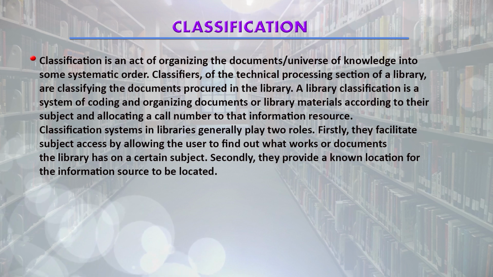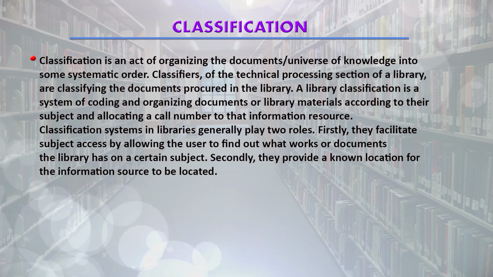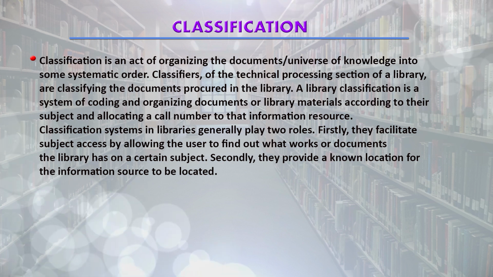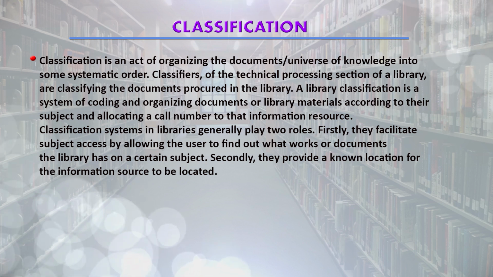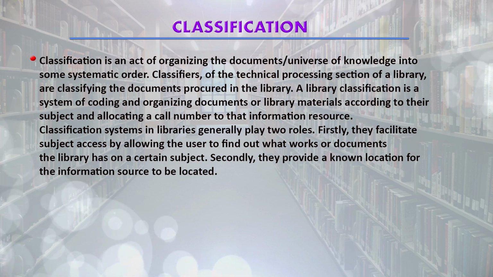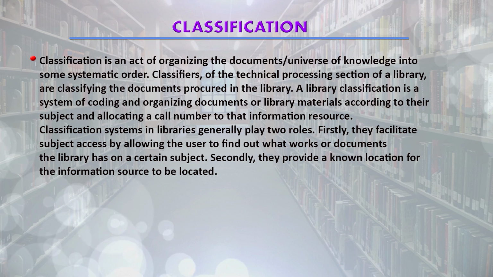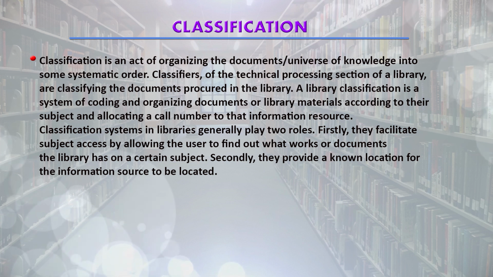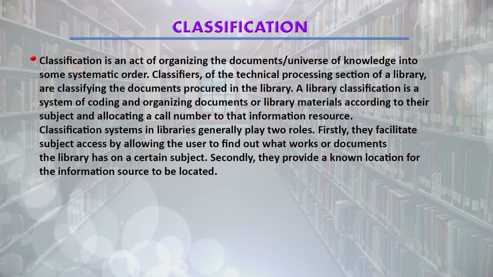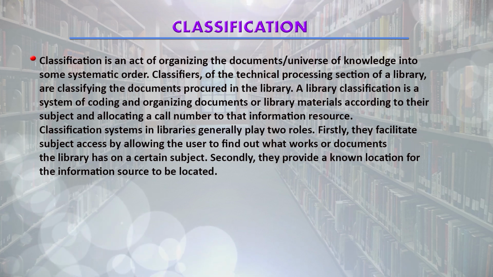Classification systems in libraries generally play two roles. Firstly, they facilitate subject access by allowing the user to find out what work or documents the library has on a certain subject. Secondly, they provide a known location for the information sources to be located.